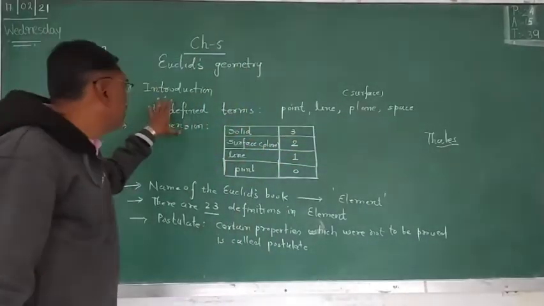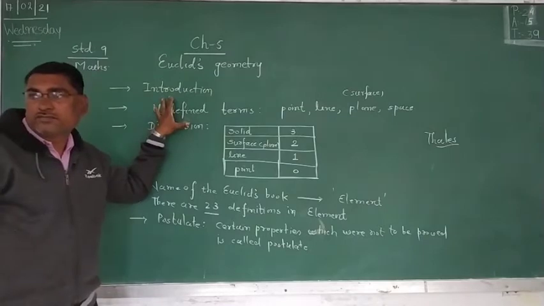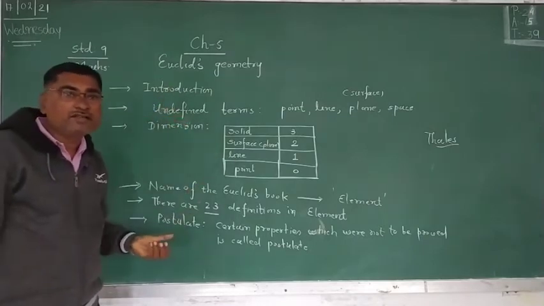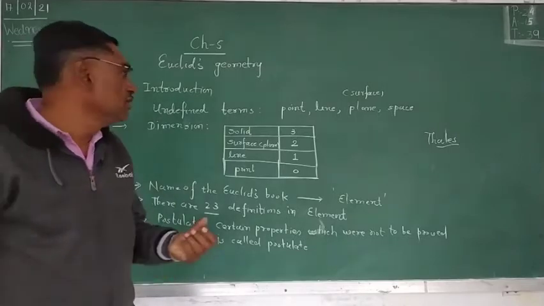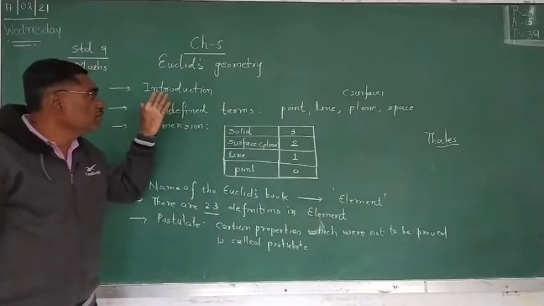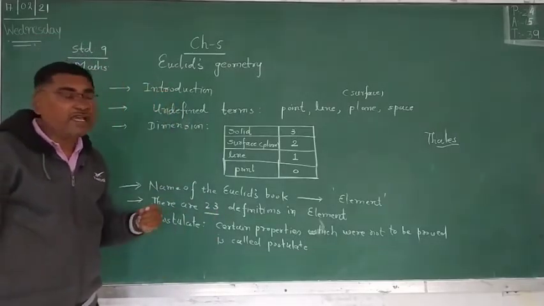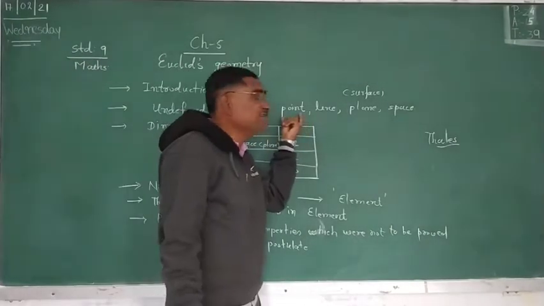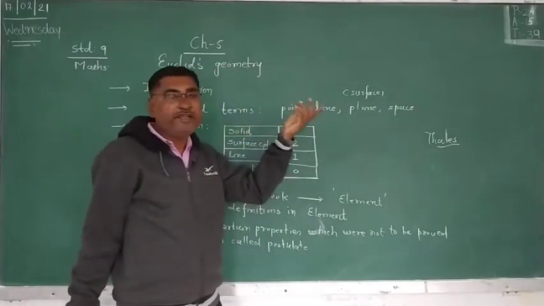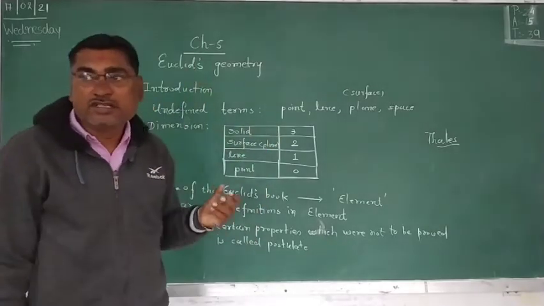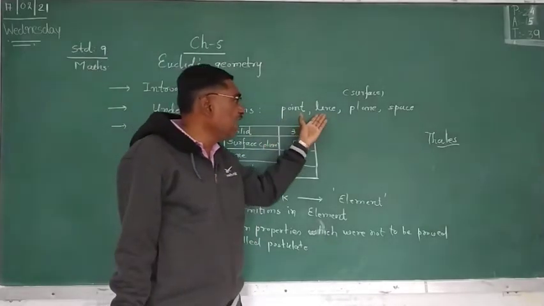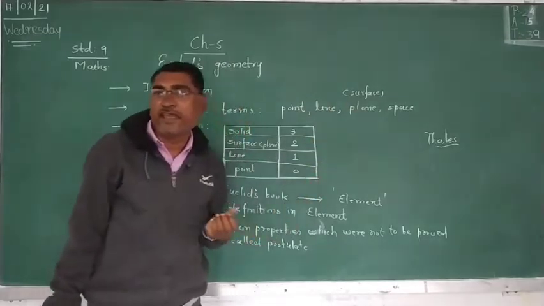Okay, so this was the introduction. So how to discover the geometry. Now, before starting the geometry, we are going to start from the point. Point is point. We cannot define this term. There are also terms like line, plane, space, surface.